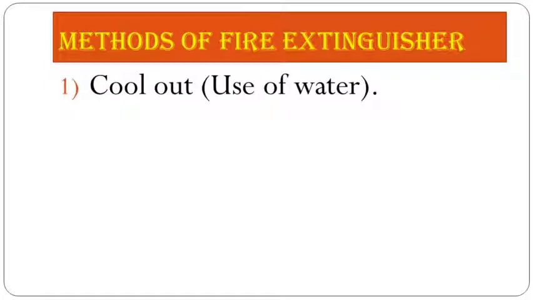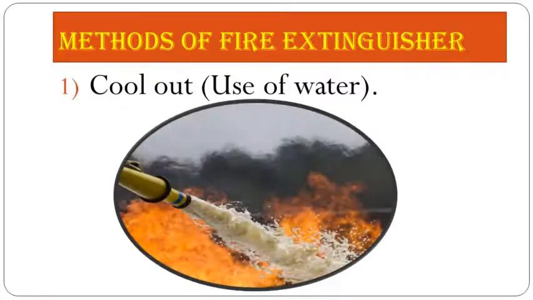So the first method of fire extinguishing is to cool it out by using water. To extinguish fire, water is the most common and effective solution, and it is easily available everywhere. If you spray water on the fire or around the fire, it creates a cooling effect and helps to control the fire. So this is how water is used as a cooling agent, which can easily suppress the fire.